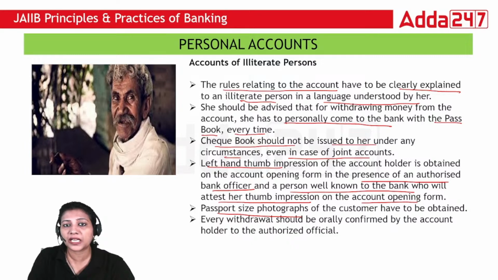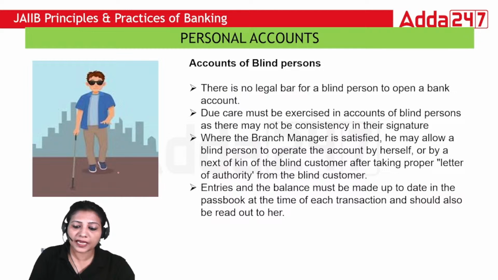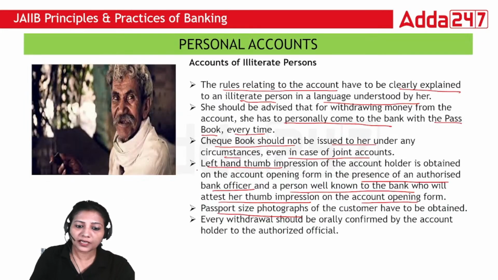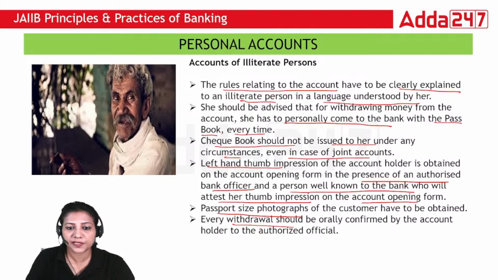And this should not be done where a lot of people are present, because you have to keep it secret how much the person is going to withdraw. This is one thing a banker has to do while withdrawing an amount from the account of any illiterate person.